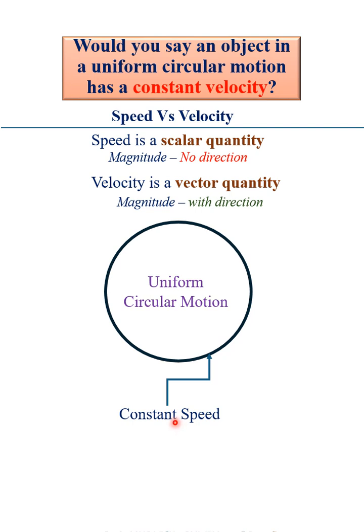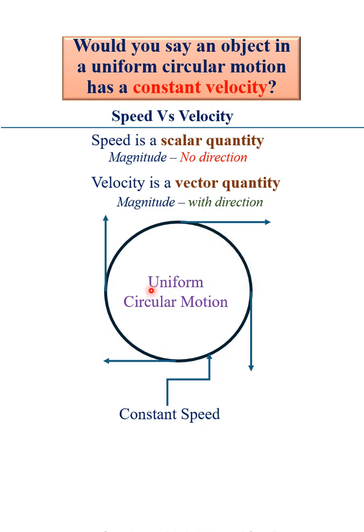So if the object was moving at a rate of 5 meters per second, it keeps moving around this circle at that rate of 5 meters per second, and we can say the object is moving at a constant speed of 5 meters per second. However, you will agree with me that the object is continually changing direction at the tangent to the circle. Where is the tangent to the circle? Tangent to the circle is any point around the circumference of the circle.